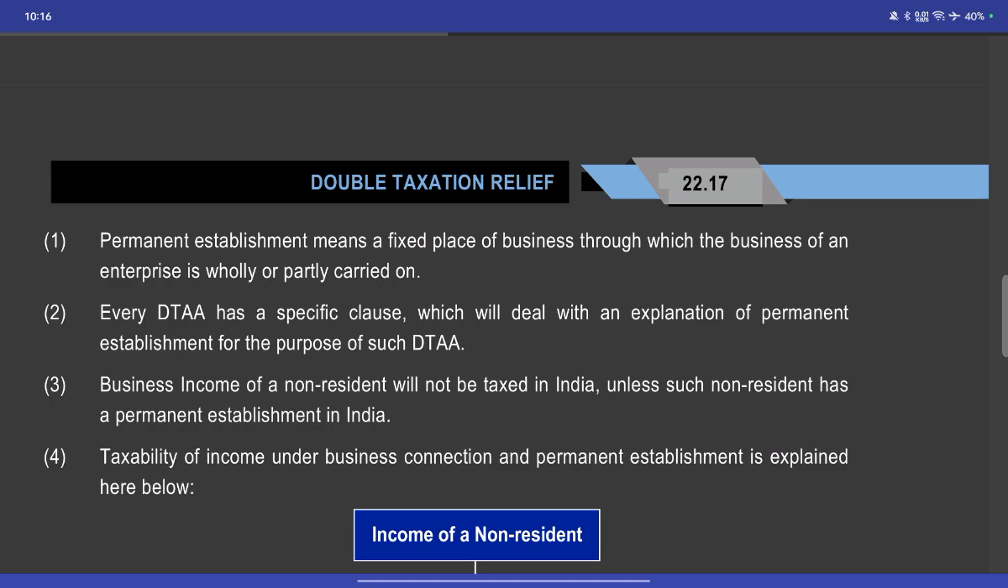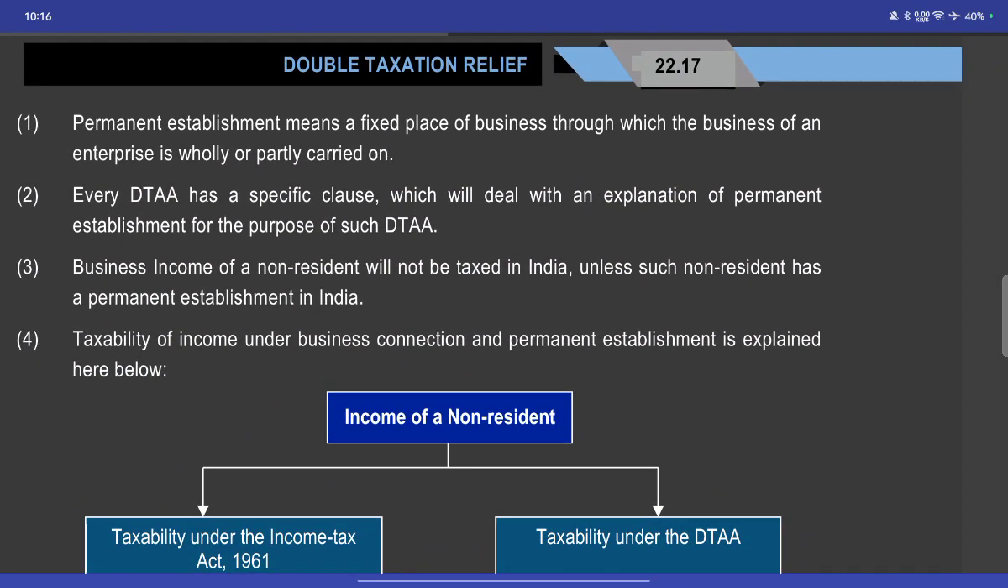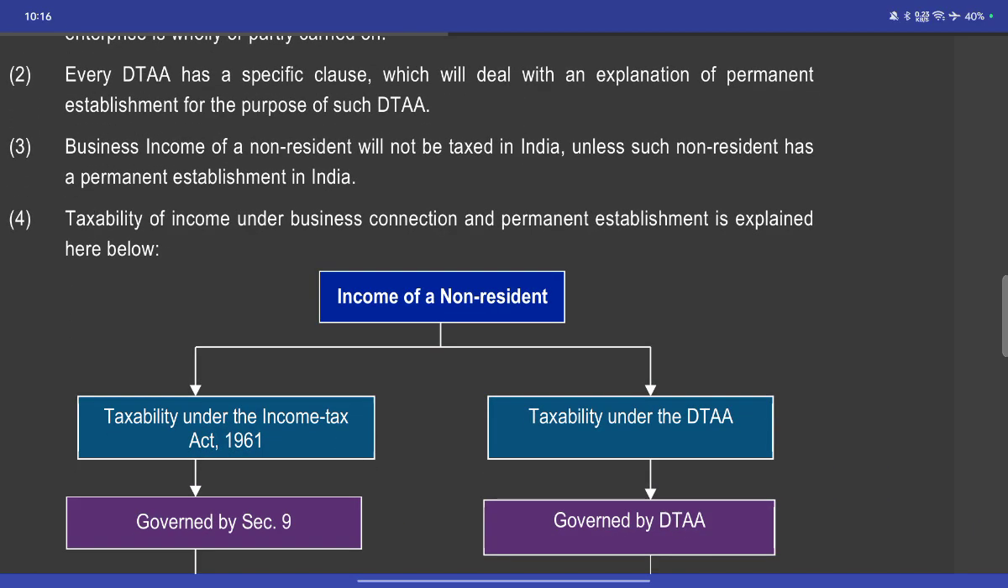Permanent establishment is a fixed place of business through which business and enterprise is wholly or partially carried out. Every DTA has a specific clause which deals with the explanation of permanent establishment. The business income of non-residents will not be taxed in India unless such non-resident has a permanent establishment in India.